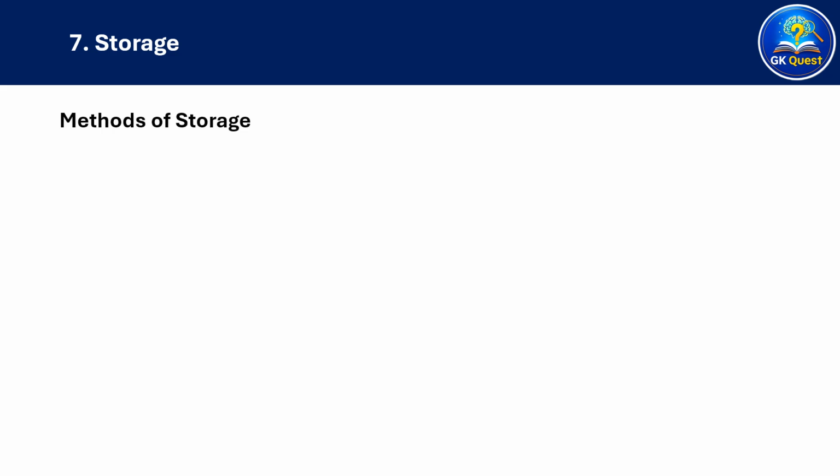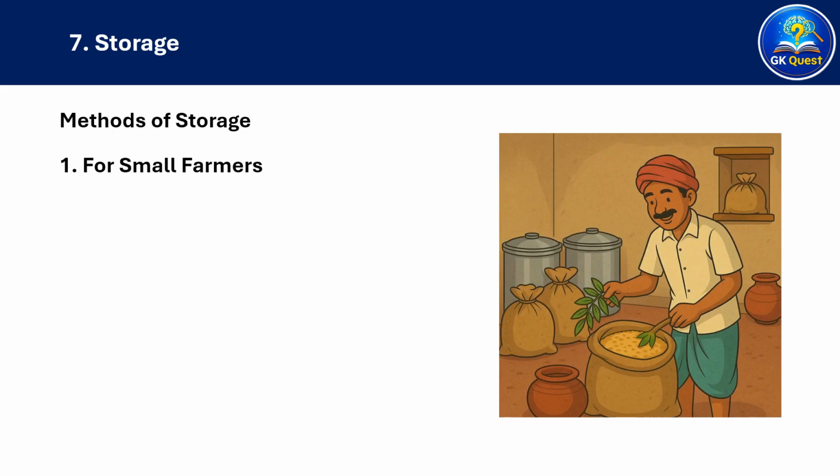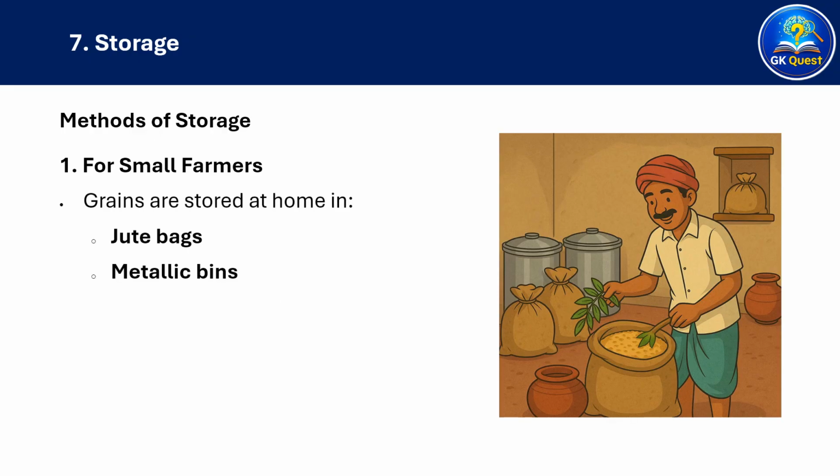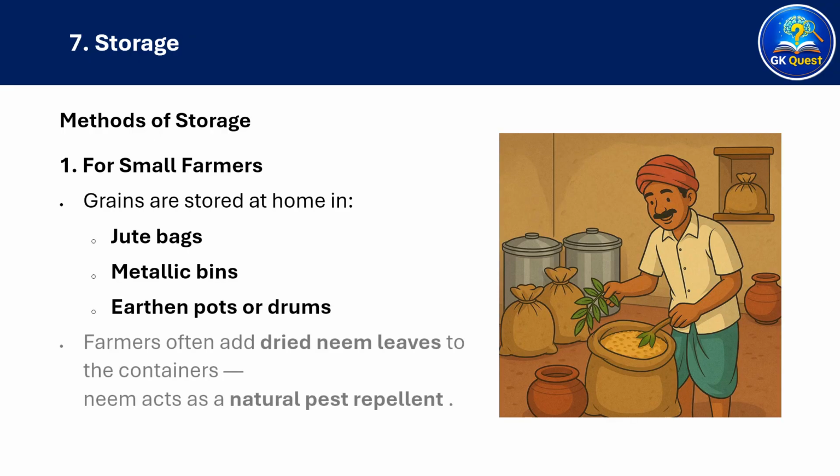Let's look into various methods of storage. 1. For small farmers. Grains are stored at home in jute bags, metallic bins, earthen pots, or drums. Farmers often add dried neem leaves to the containers. Neem acts as a natural pest repellent.